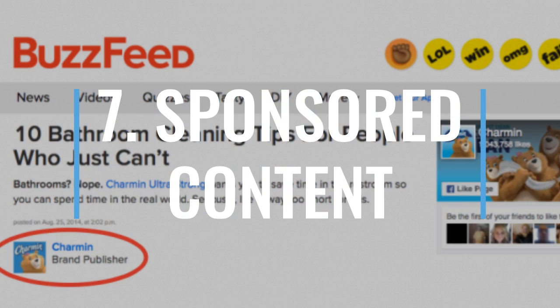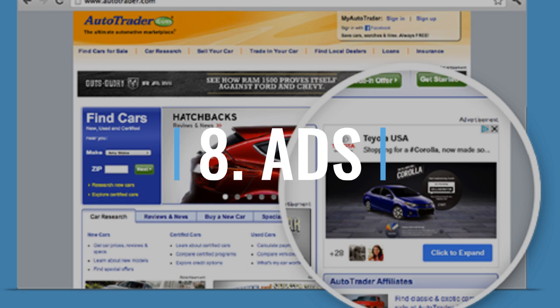Sometimes when companies want publicity for their products, they'll write an article about their product and then pay a news website so that their article appears on that website. It's usually disguised as a news article and may include a headline or image that's intended to shock you and convince you to read the article. These types of articles are extremely biased and you should be careful when reading them because they are probably very untrue.